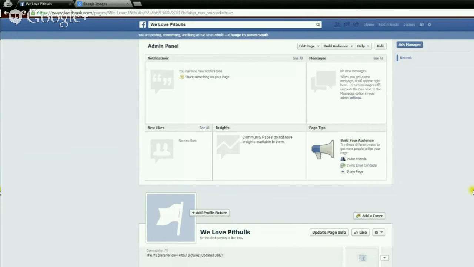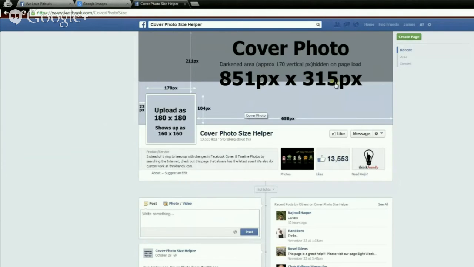But for the purpose of this demonstration, I am not going to have one professionally created. I am just going to find one on Google Images. Now, if you are going to get one professionally created or create one yourself, it's important to know the dimensions and the ratio aspects of these sections. So I have a little helper here, and this is the exact pixel range of the cover photo and the profile picture. As we can see, the entire width is 851 pixels. It even gives you the width of pixels around the profile picture, so you can really customize it and make it look fantastic. But like I said, for this demonstration, I am just going to head over to Google Images and find some pictures that I can upload to my Facebook fan page.